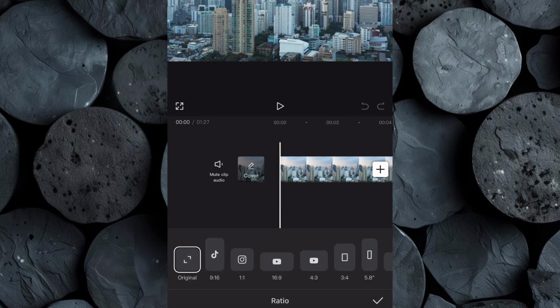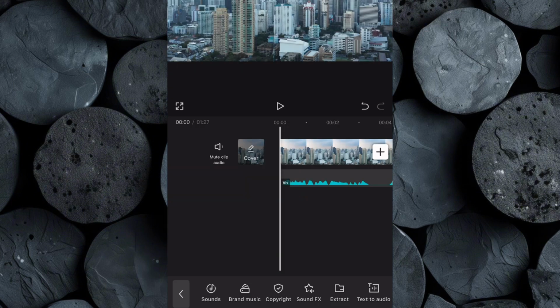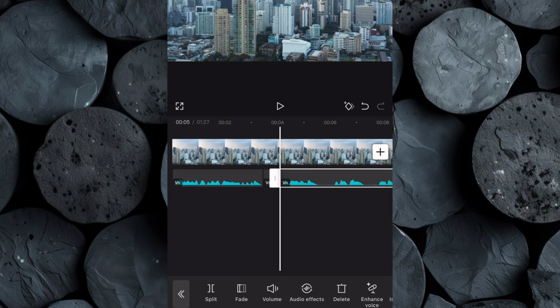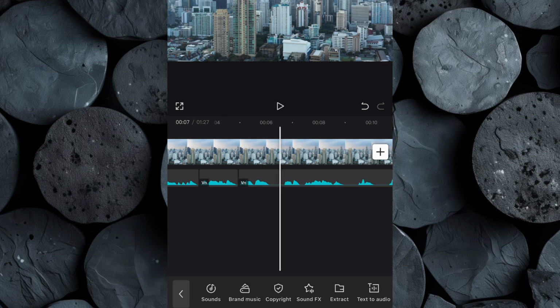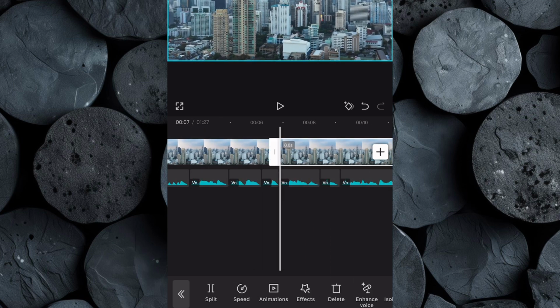Next, click on Aspect Ratio and select 16:9 to ensure it fits YouTube's standard format. Next, click on Audio and import the voiceover we generated from 11 Labs. Once it's in the timeline, listen carefully and trim any unnecessary pauses or long gaps to keep the pacing smooth and engaging. With the voiceover cleaned up, start arranging the footage over the narration.